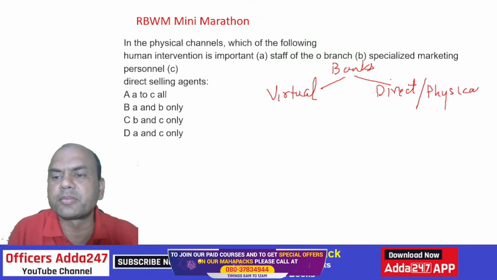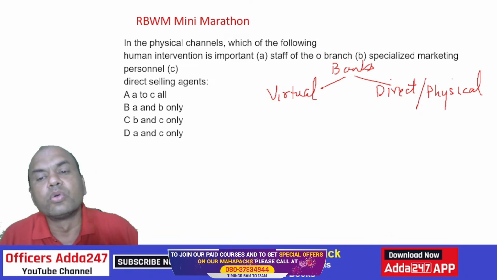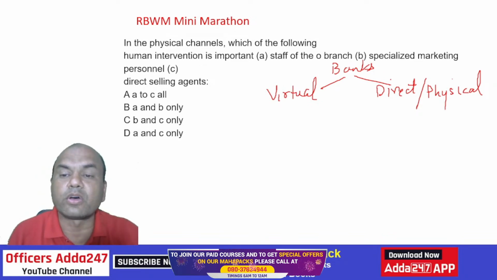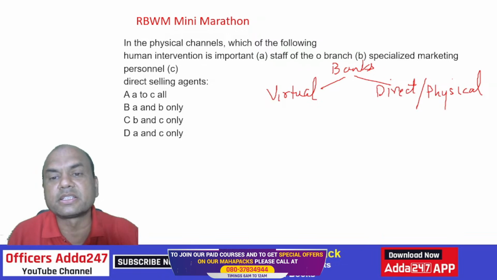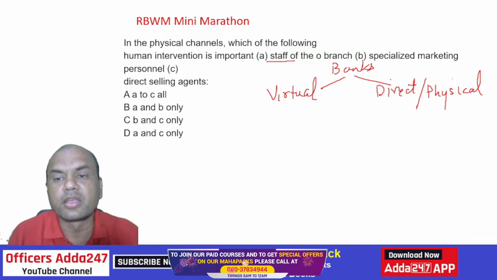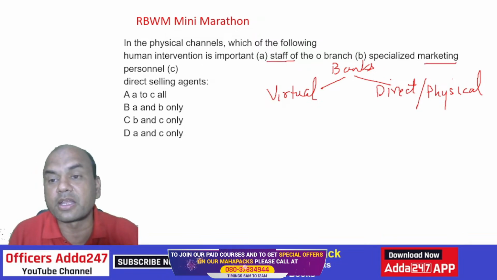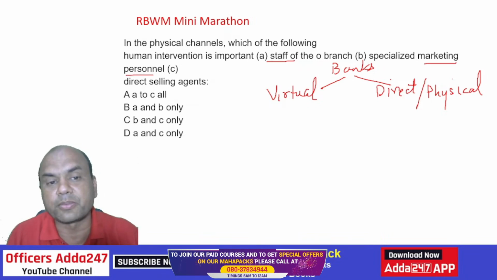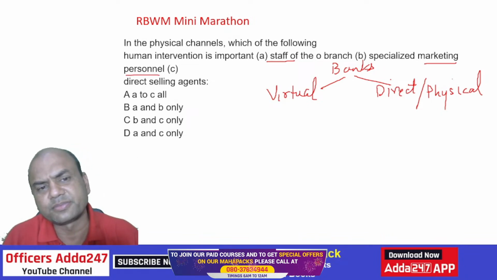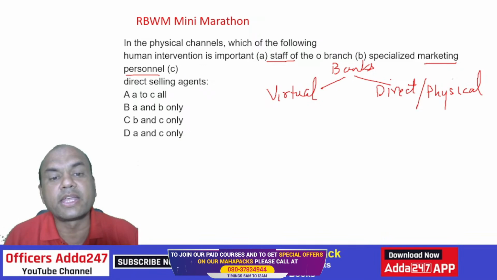Physical, any name can be given. So who deals in the physical channel? All the human beings deal in it, means it's the staff of the branch. Then there is specialized marketing personnel, means a marketing officer is appointed in the branch nowadays. So that person, or DSA.